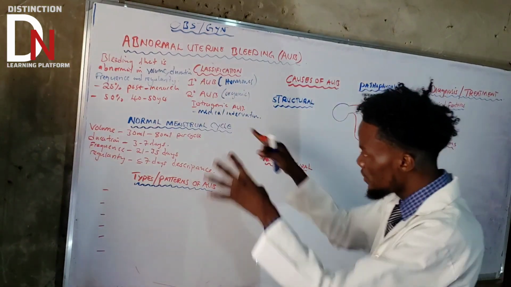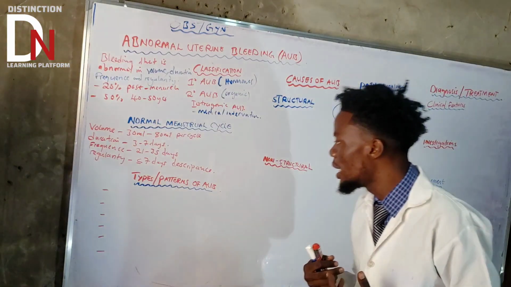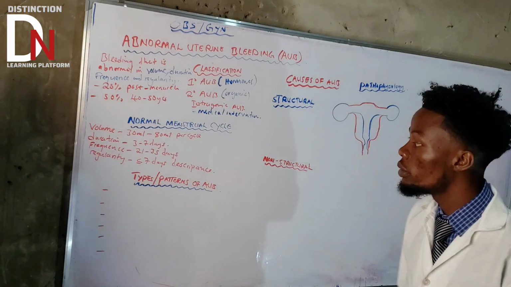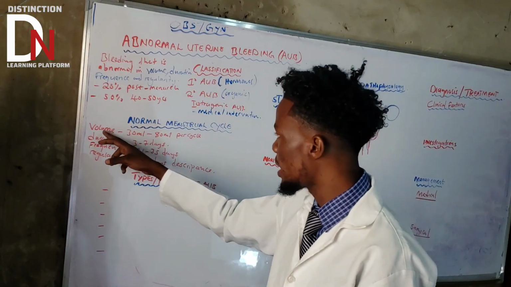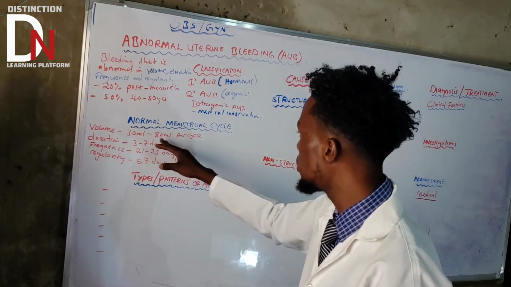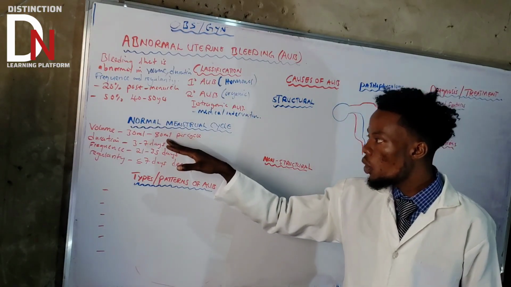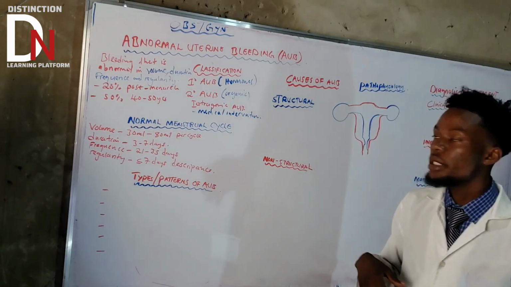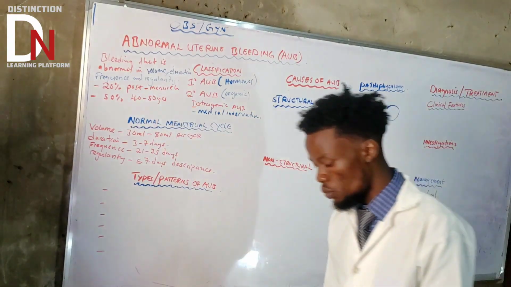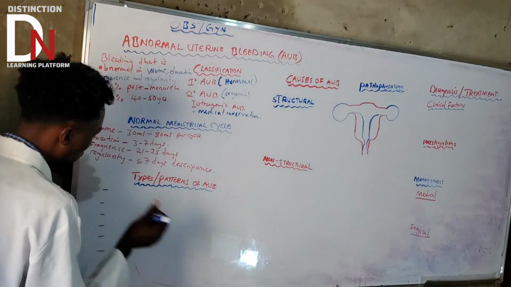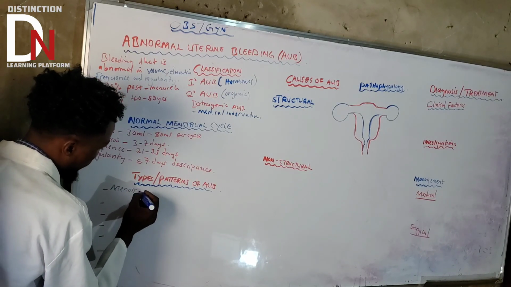Now from this, let's come up with the patterns of AUB. Let's start with volume. If the volume is greater than 80, or the duration is greater than 7 days, what do we call that? Let's use the blue marker. We call it menorrhagia.